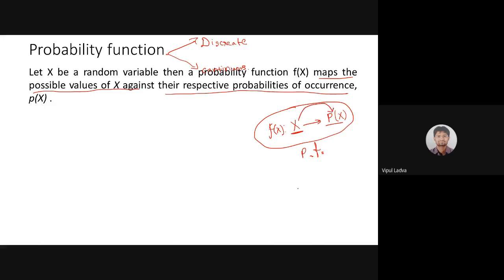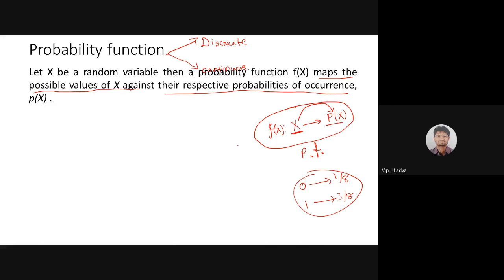Okay. In the earlier case, 0 की probability क्या थी? 0 की probability थी 1 by 8. What was the probability of 1? That was 3 by 8. Probability of 2 was 3 by 8, like that. Is it? Here I was associating 0 with 1 by 8, 1 with 3 by 8, like that. So a probability function is just a function which maps a random variable with its suitable probability.